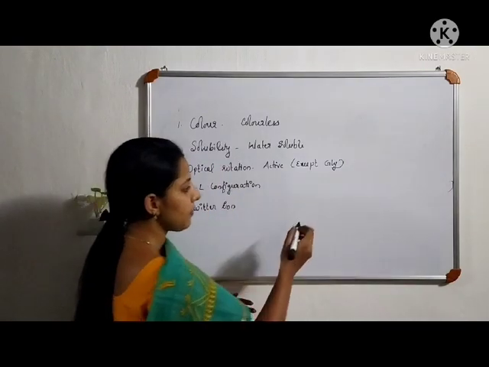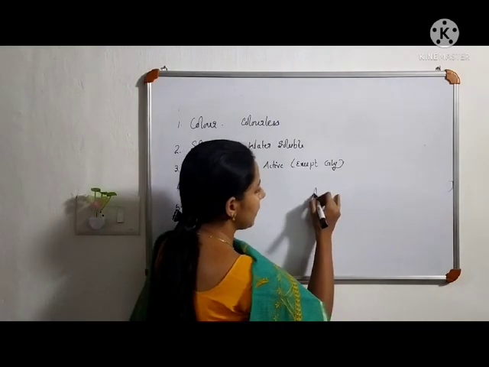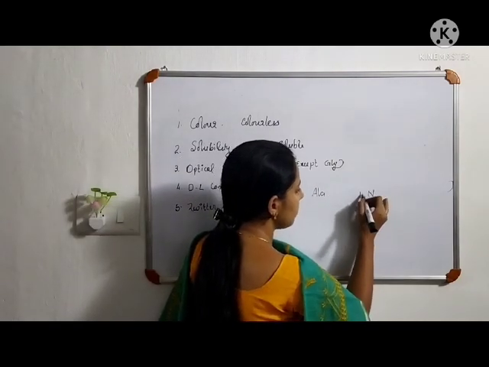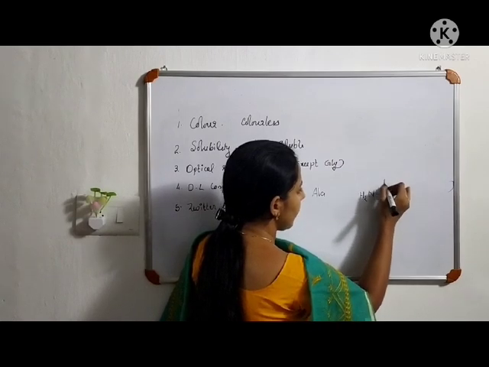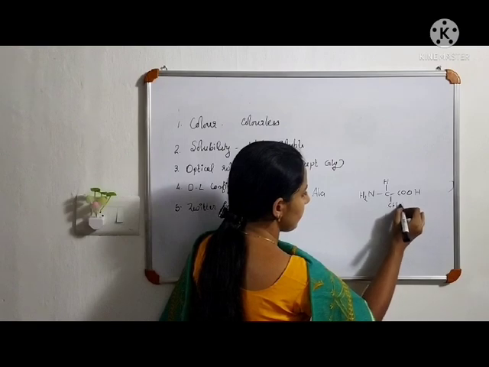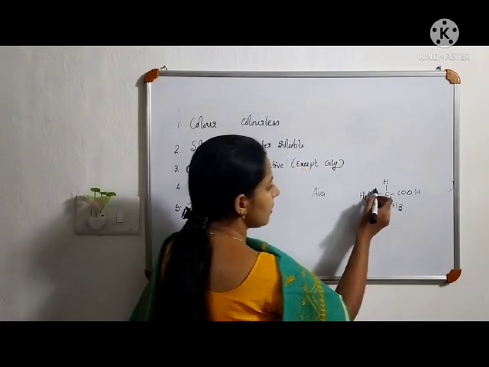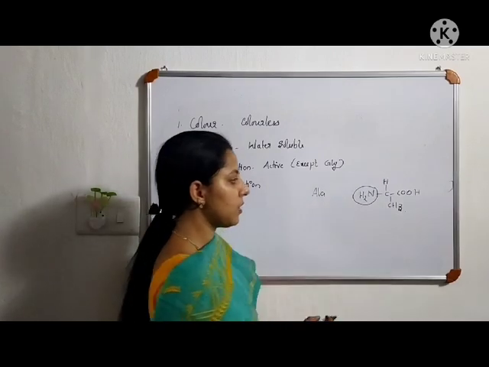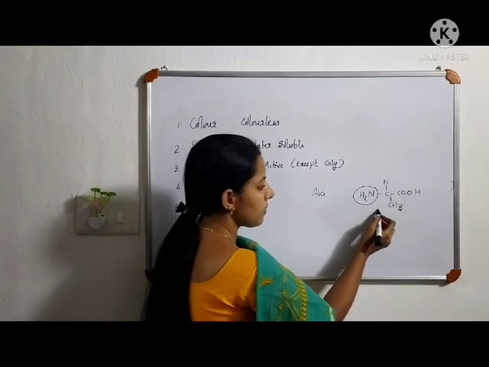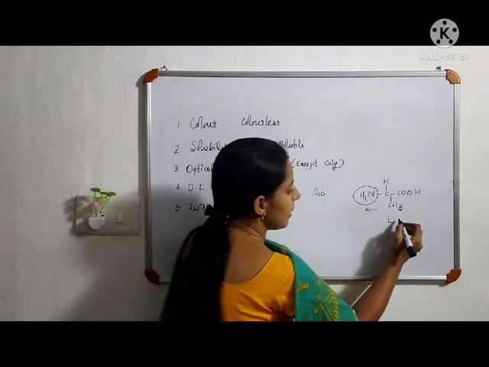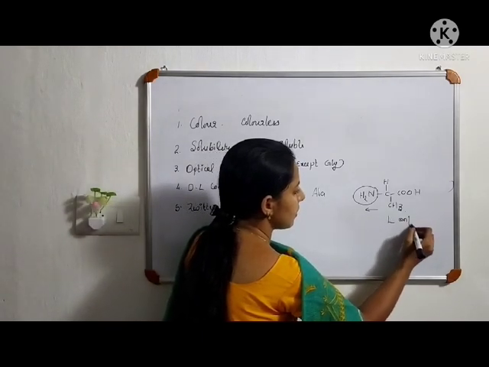For example, if we consider alanine, its structure is NH2 CH COOH CH3. Here, in this alanine molecule, this NH2 group points towards left. Therefore, this structure can be considered as L configuration.